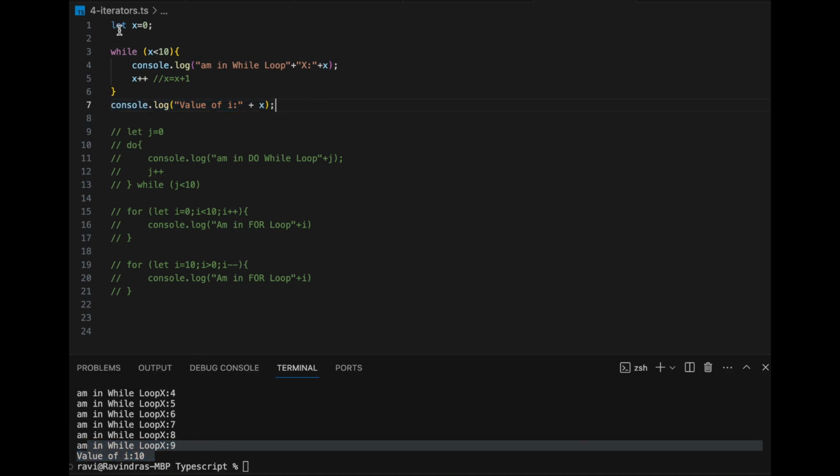So there are three things, right? One is variable initialization, one is a condition, because you have to break the loop, otherwise it keeps on running forever in an infinite loop, right? So we should have a condition to break this loop. x is equal to 0, x less than 10 is a condition, and increment or decrement also you can do, x minus minus, any other thing you can do, based on your logic.